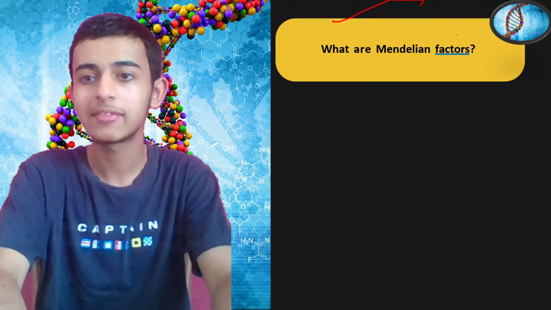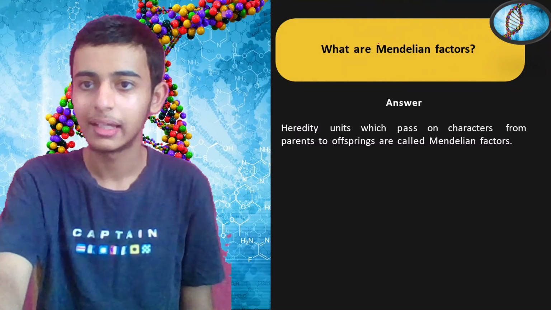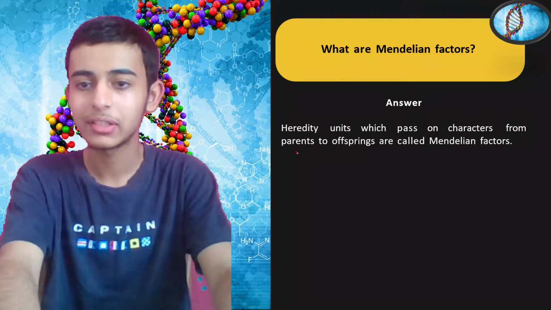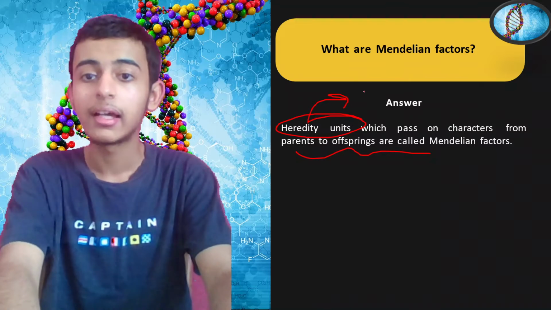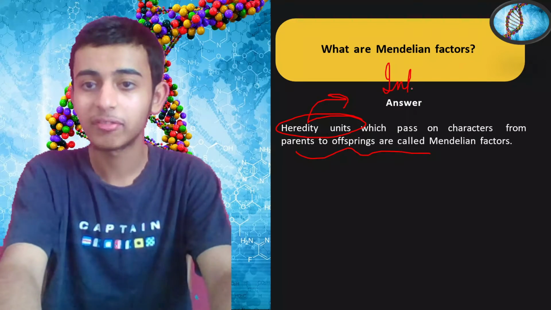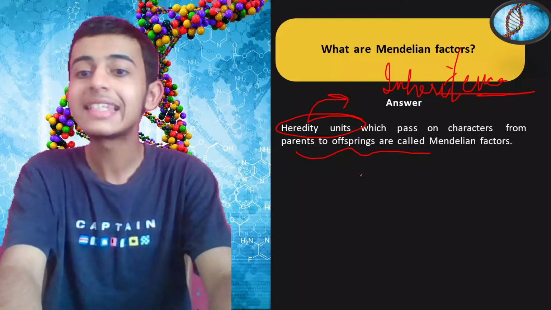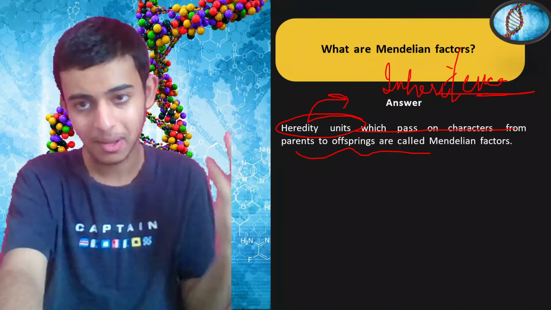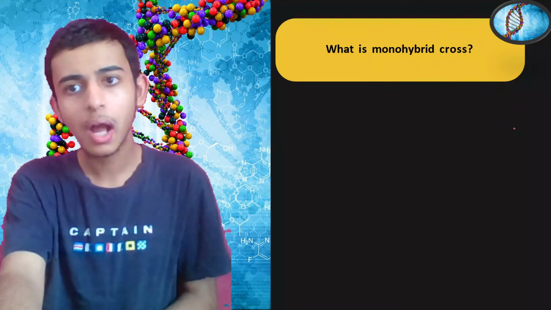What are Mendelian factors? What do you think these factors are? Any idea? Okay, so they are the heredity units which pass on characters from parents to offspring. Heredity units, right? Heredity, inheritance of characters from the parents. So these units that are going to pass these characters from parents to offspring are the Mendelian factors, right?